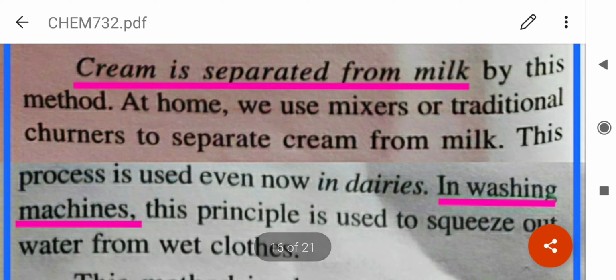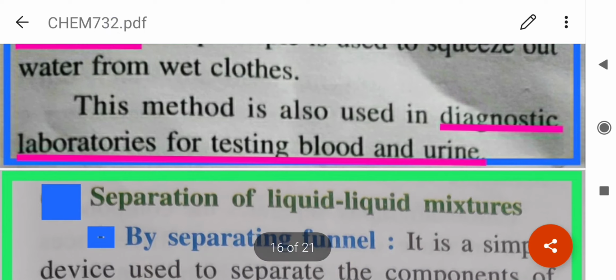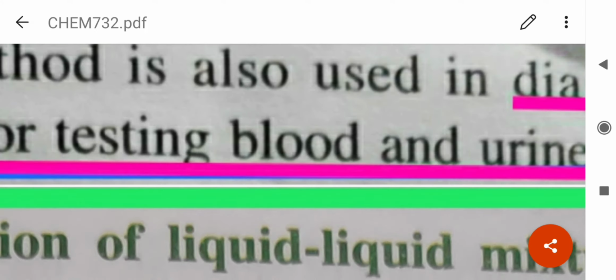At home, we use mixers or traditional churners to separate cream from milk. It is used in dairies as well. In a washing machine, this principle is used to squeeze out water from wet clothes. This method is also used in diagnostic laboratories for testing blood and urine.